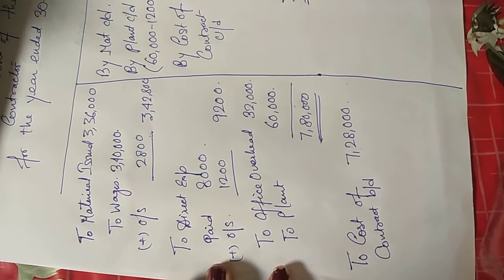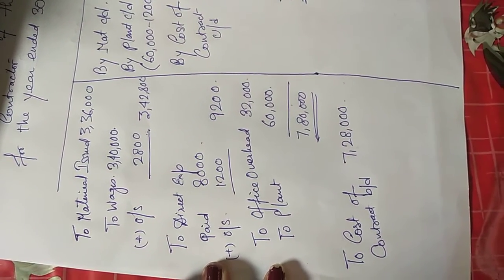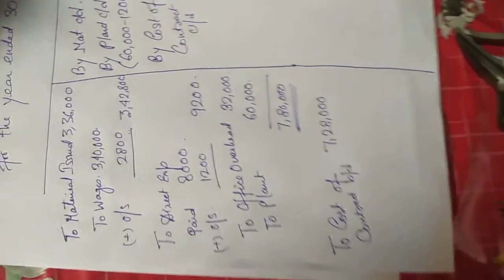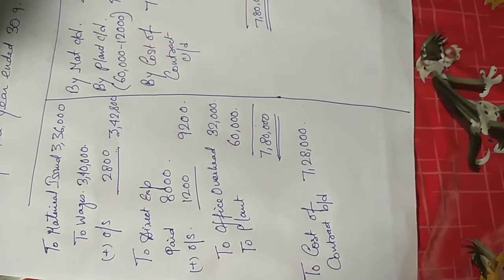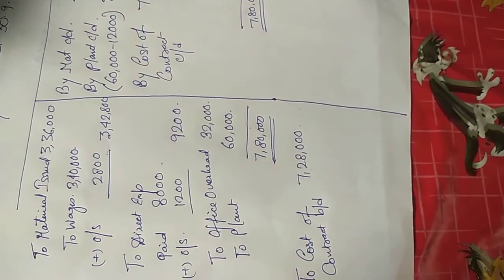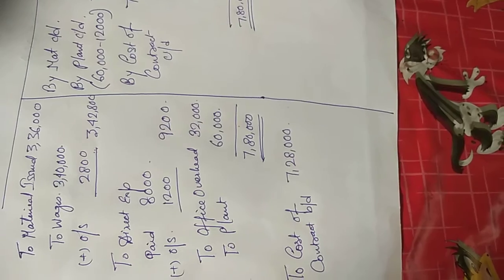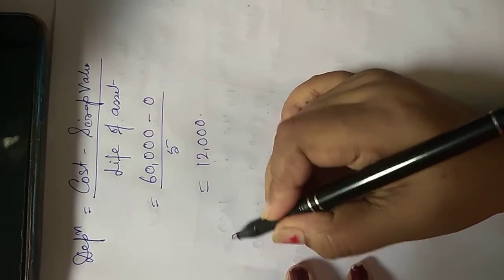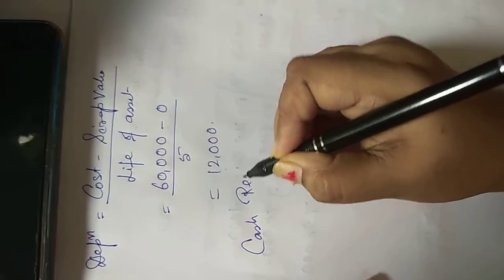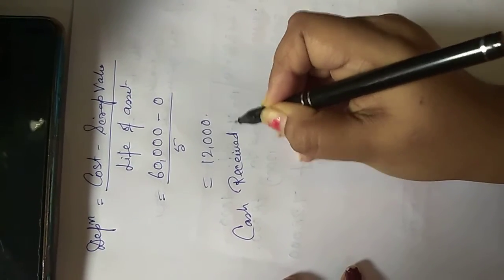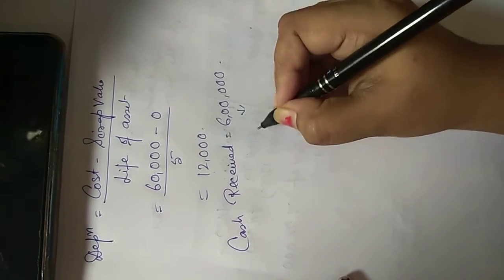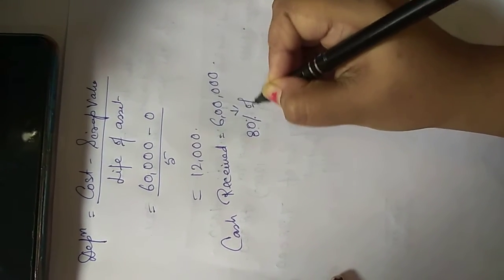Work not yet certified, they told 14,000. Okay, the value of work certified is not given. Instead, they gave information. I'm repeating, please listen. Cash received being 80% of the work certified. And that cash received is 6 lakh. I received a cash of 6 lakh, and this cash represents 80% of work certified.